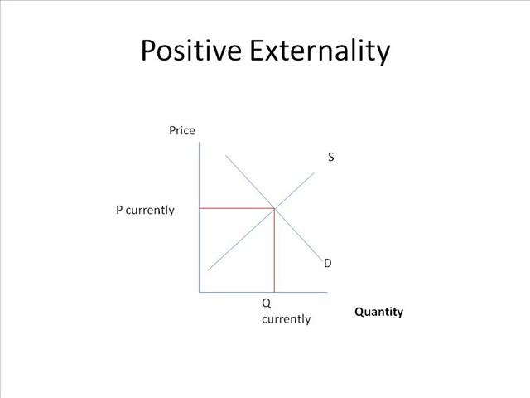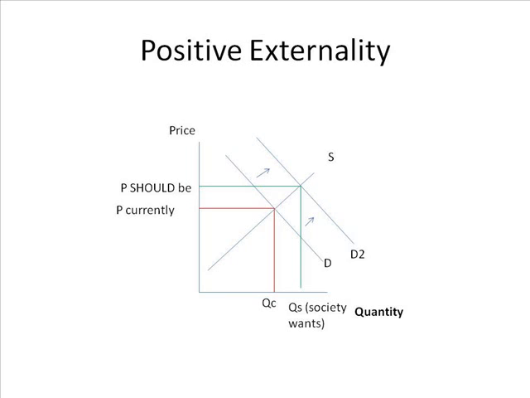This graph represents the market transaction between the buyers and the sellers. The buyers and sellers at the bakery do not include the wants and needs of the neighborhood. If it did, the demand curve would actually be more to the left. Scratch that, I mean to the right. Sorry, the demand curve would actually move to the right. When you draw the real demand curve, meaning the demand curve that is most accurate, you see where the new equilibrium points are.